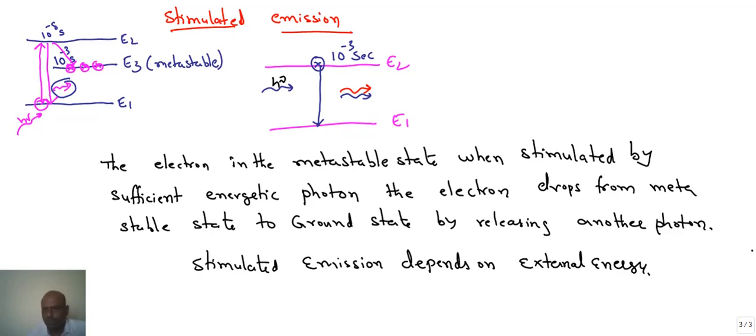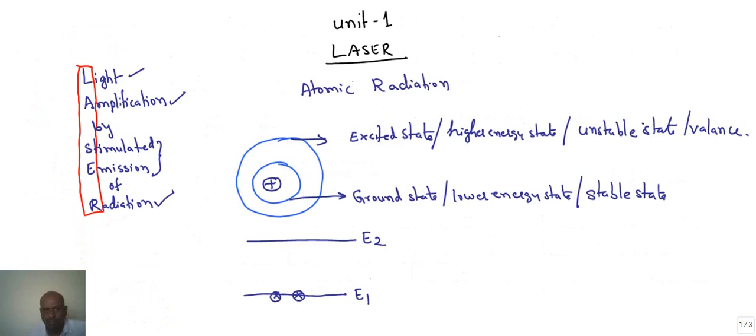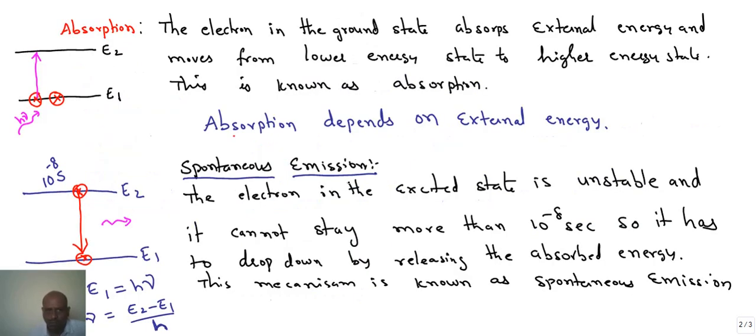So far we have discussed what is laser and what is absorption. Prior to the spontaneous emission and stimulated emission, absorption must take place. Absorption is a process in which electrons in the lower state absorb external energy and lift their position from the lower state to the higher state. And coming to the spontaneous emission, the electron in the higher state is unstable. It cannot stay more than 10 power minus 8 seconds.